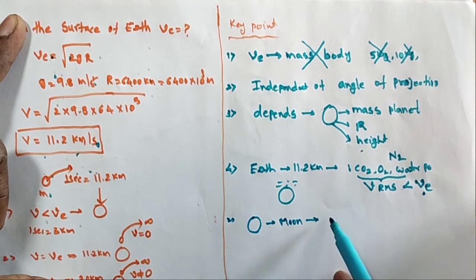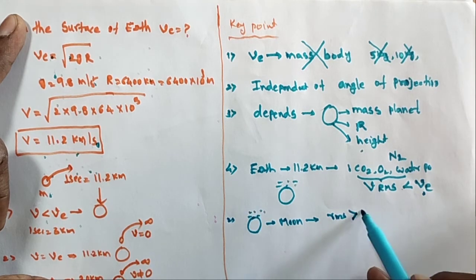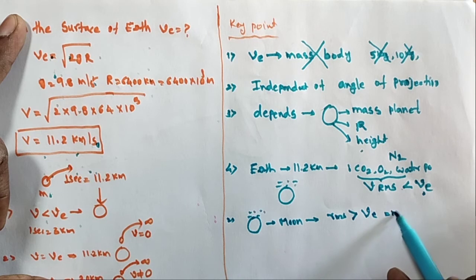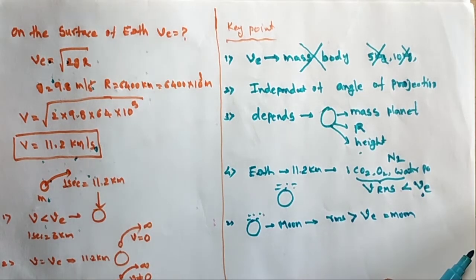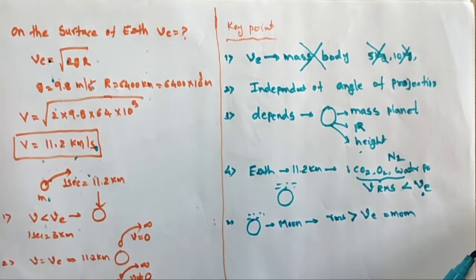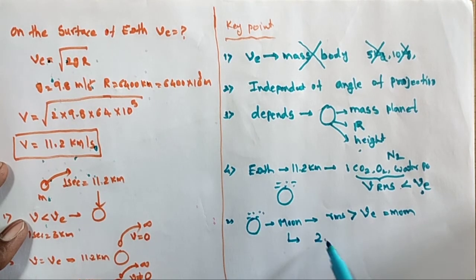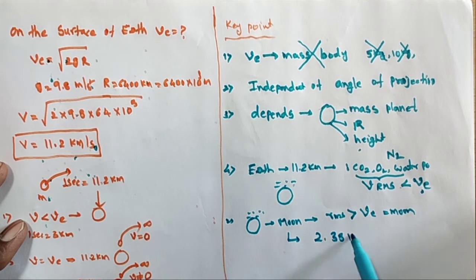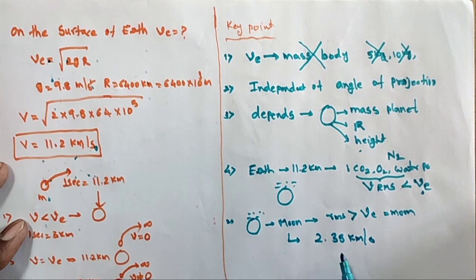What is the reason? The RMS velocity of these particles is greater than the escape velocity of the moon. So what is the escape velocity on the moon? This is my question. It is 2.38 kilometers per second.